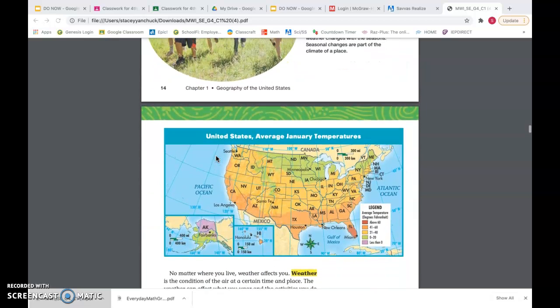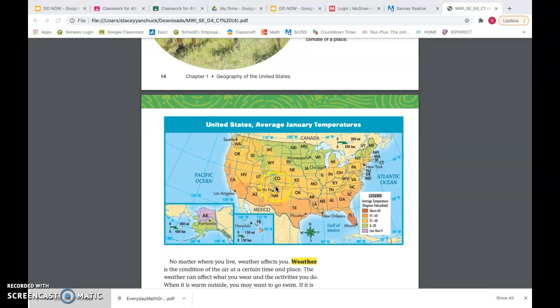So take a look at this map right here and think about that. What kind of weather would you have, or what average temperature? If you were in New Jersey right now, what kind of clothing would we wear? Now, if you moved yourself to Texas, say, what clothing would you wear in December? Would you still wear the same thing? So think about that as we read.